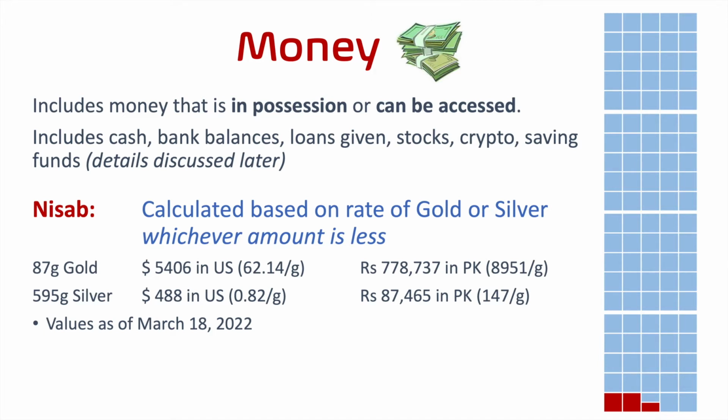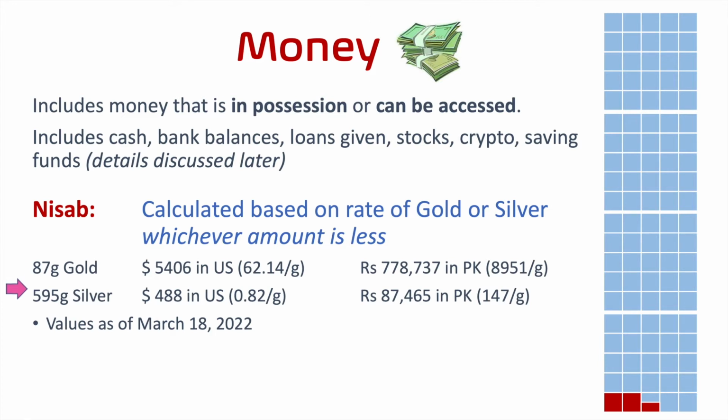For example, the nisab for gold is 87 grams, which in terms of US dollars is $5,406 as of 2022. And in some other currency, like in Pakistan, the value of 87 gram of gold is 7,78,737. So this would be the threshold using gold as a guide.